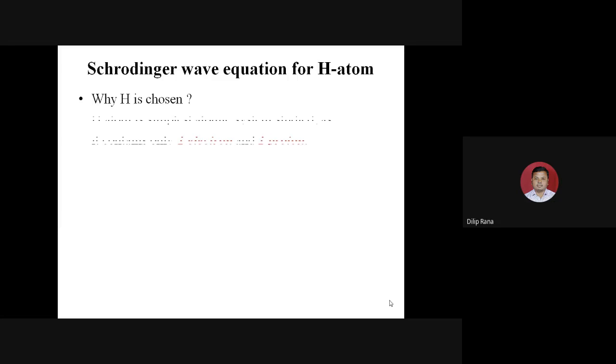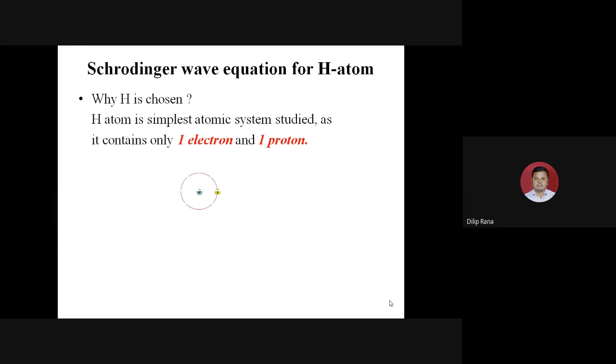In a nutshell, it is a one electron, one proton system. If we understand the hydrogen system, we can use this information to understand simple to complex systems. That's why the hydrogen atom is elaborated with respect to its wave function in this topic.